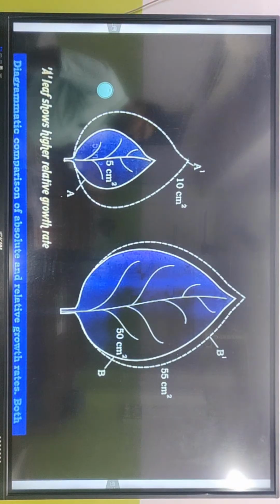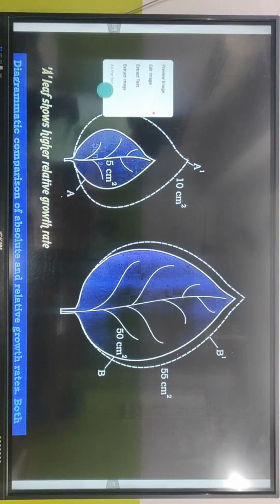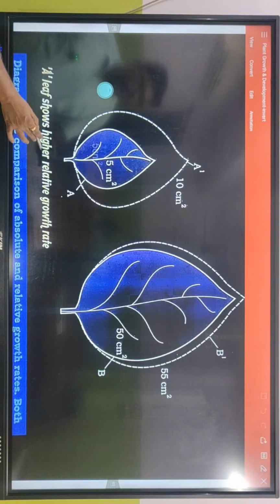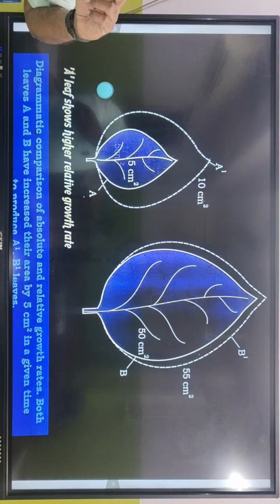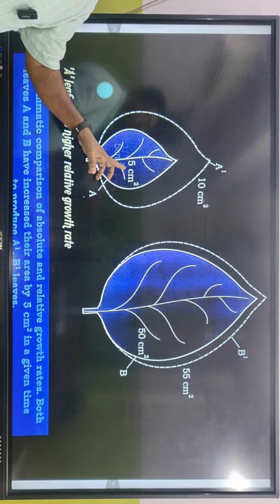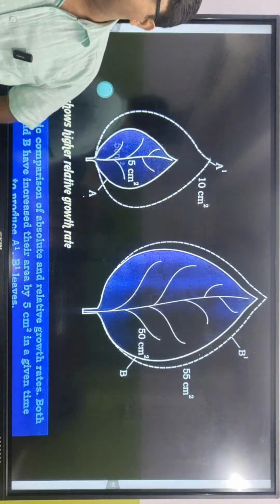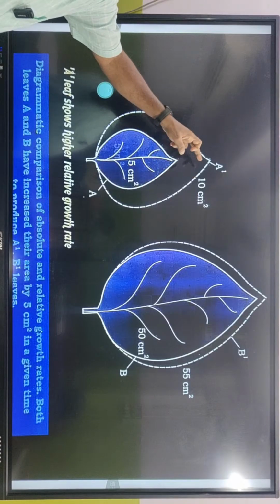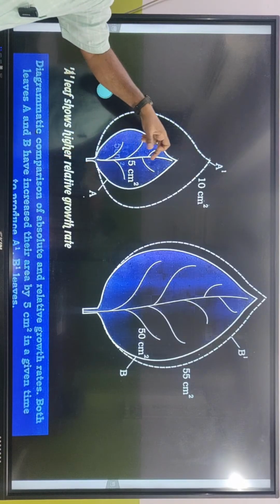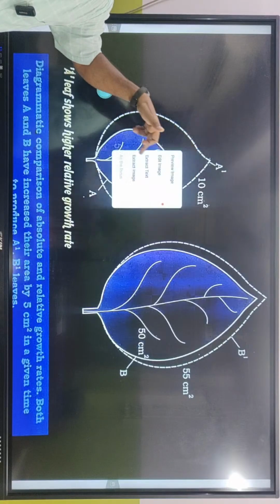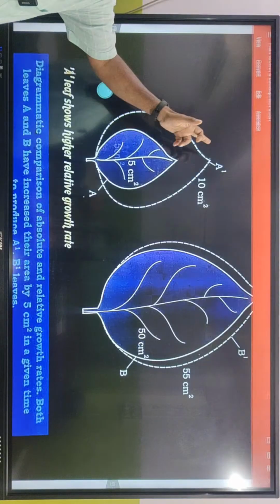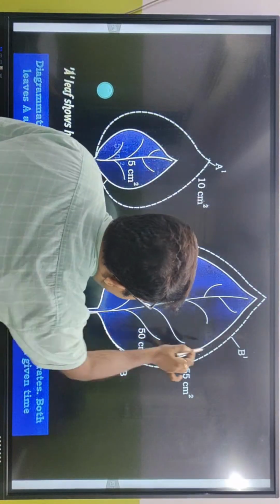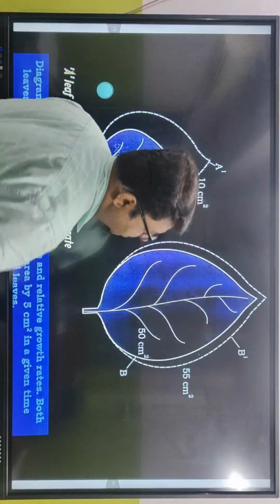This is the example given in your book. Look, two leaves are given. This is one leaf. A leaf shows a higher relative growth rate. How? This is 5 cm square, this is 10 cm square. By what percent has it increased? It has increased by 100%. So A1 has grown compared to A, how many times? 10 square centimeter from 5 square centimeter, 100%. But here see this is B leaf, this is B1. B1 has grown by only 5 square centimeter.